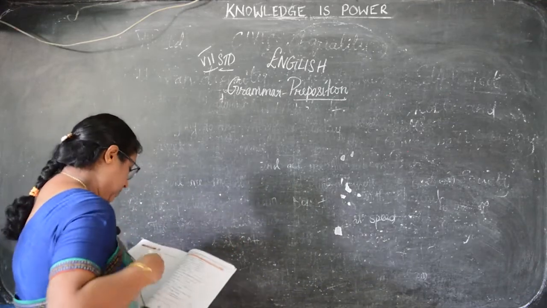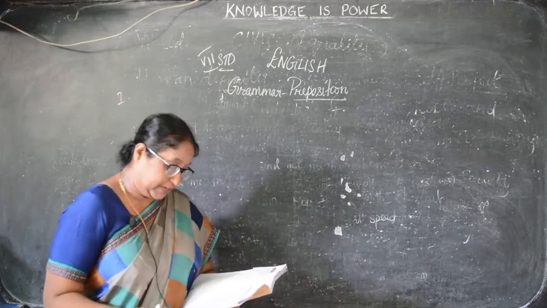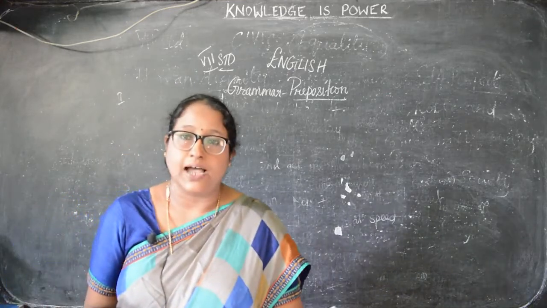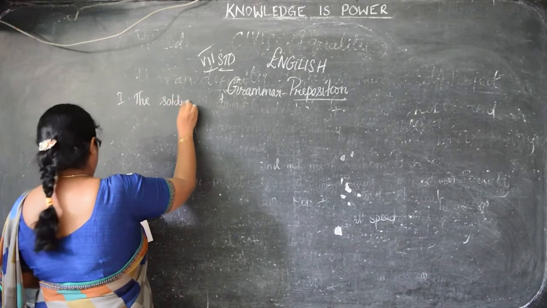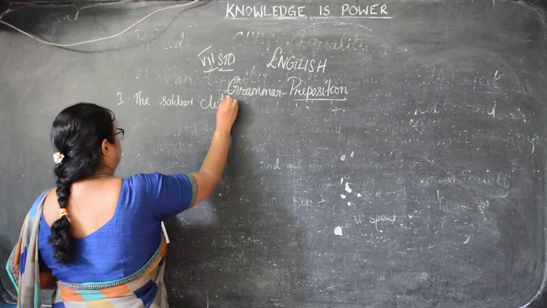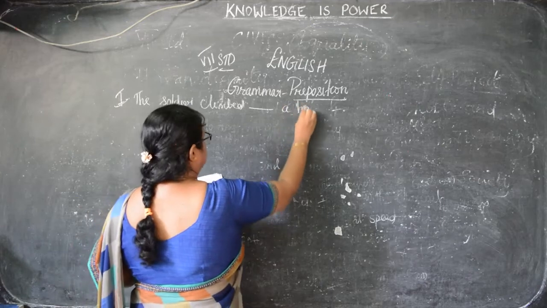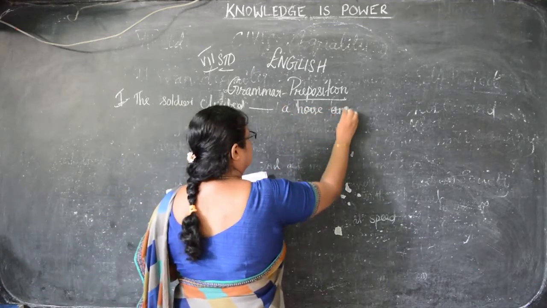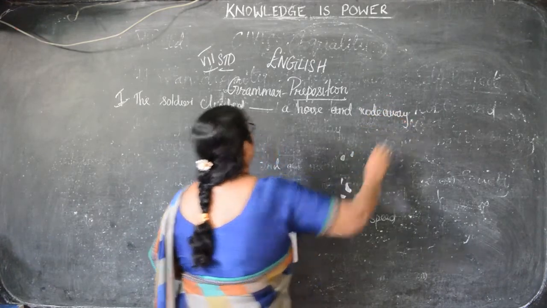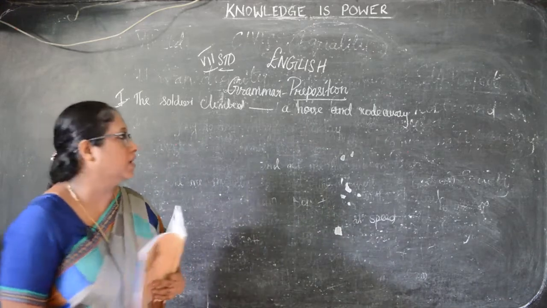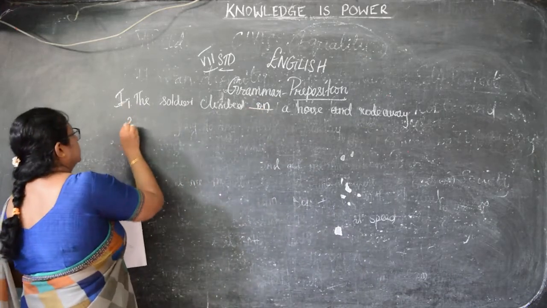Fill up the blanks using suitable prepositions, page number 151. The first one they have given: the soldier climbed dash a horse and rode away. So this is a position. Riding on a horse and rode away. That is a position. What will you add here? On a horse. Okay children, this is the first one.